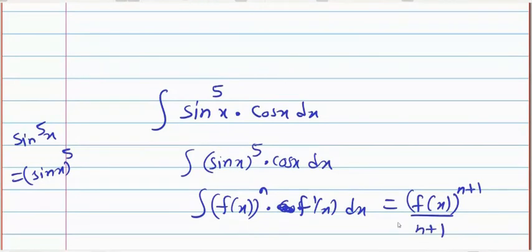Accordingly, the answer will be sin x raised to power 6 divided by 6.